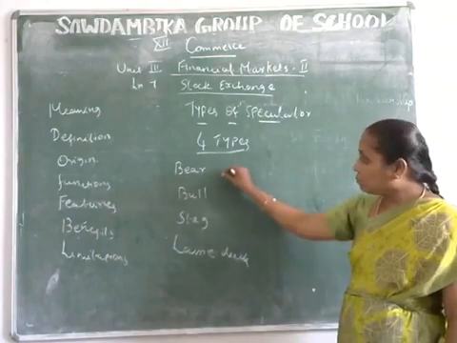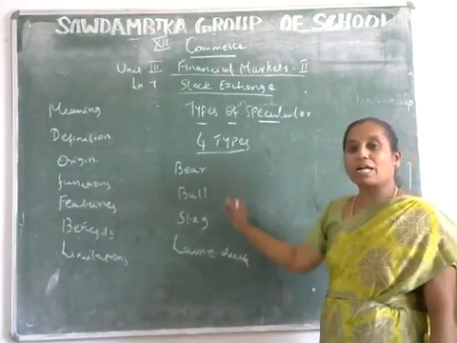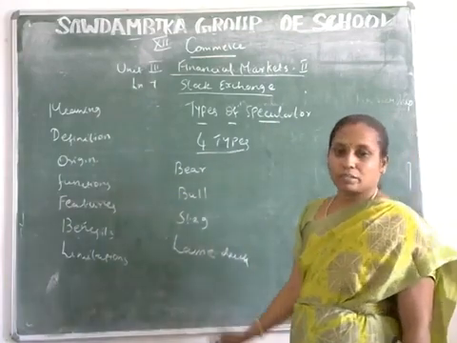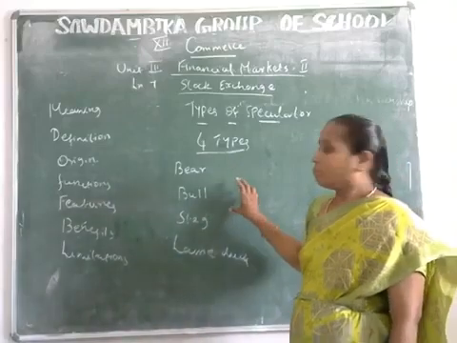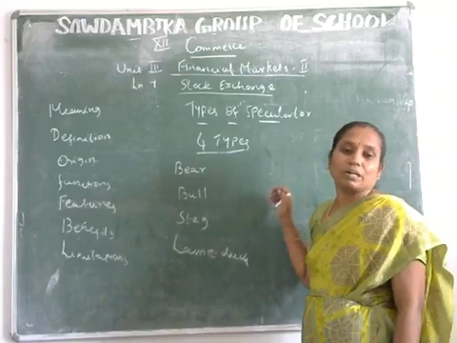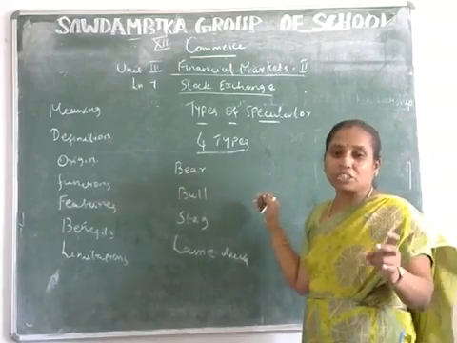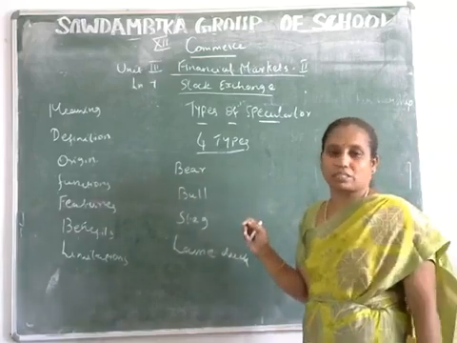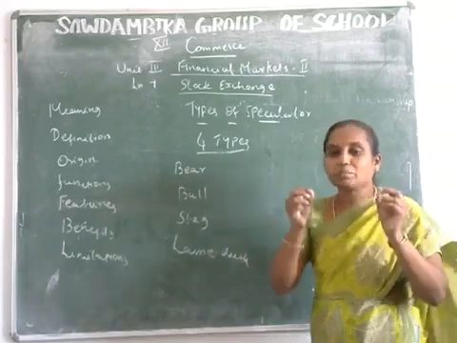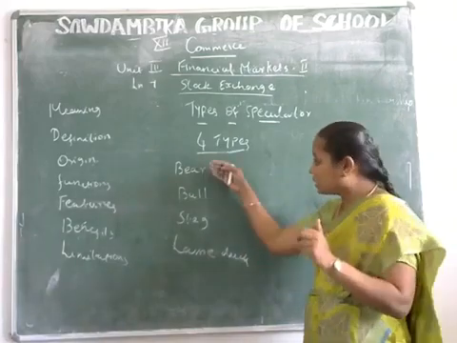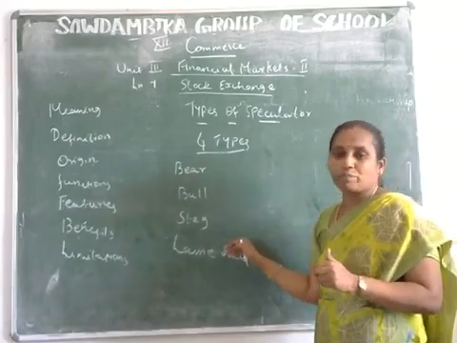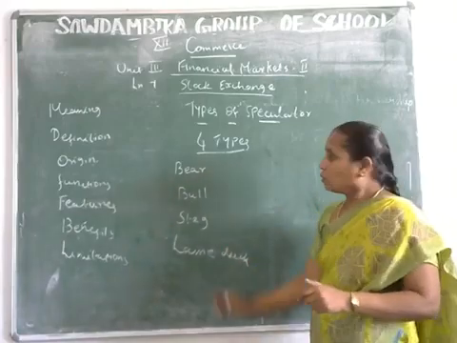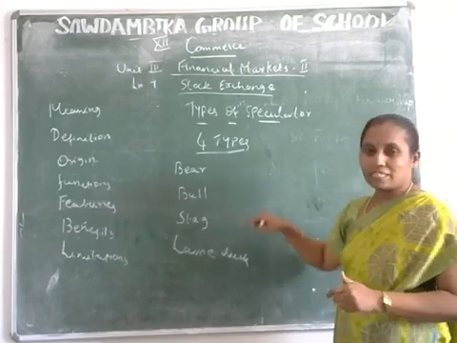These names are derived from the animal world, to bring out the behavior, nature and working of the speculators. So the speculators' behavior is similar to these animals' behaviors. So bear, bull, stag and lame duck.